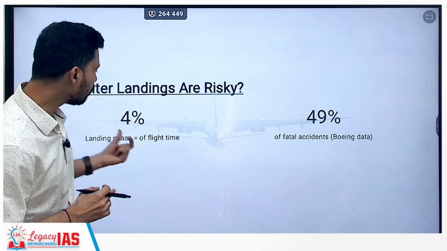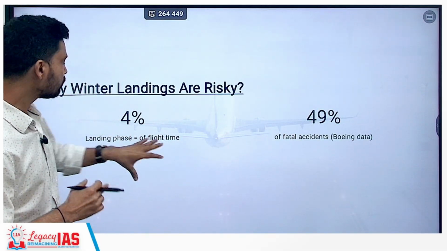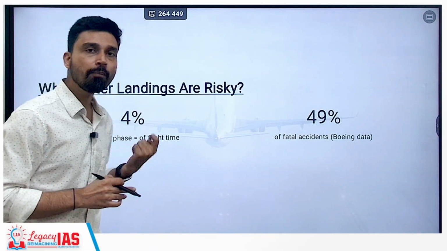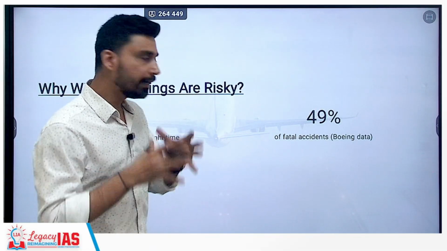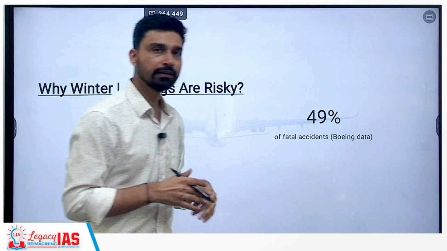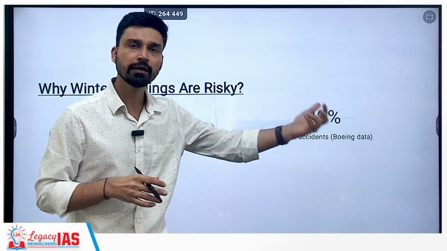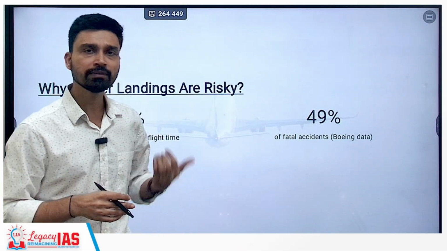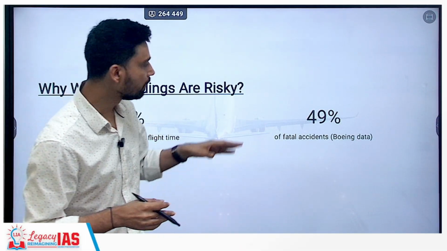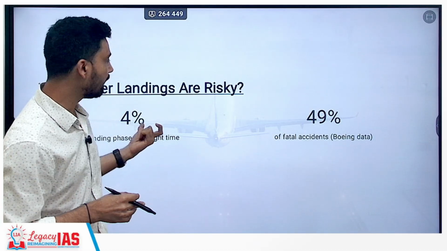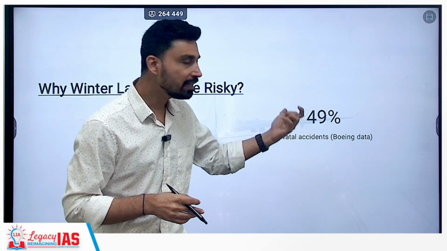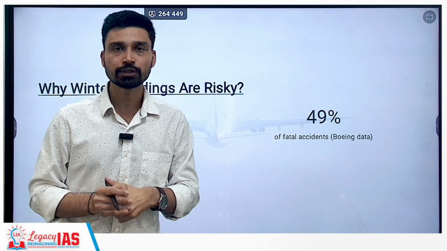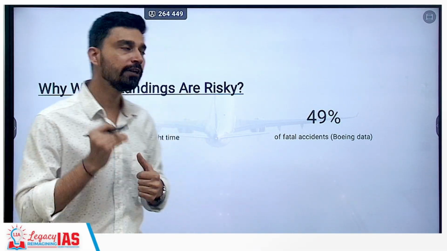If you look at the overall flight time, only 4% of flight time is what the landing phase constitutes, but in this 4%, if you look at the global data, we see that fatal accidents, if you take data from Boeing, which is one of the major aircraft manufacturers, used by the majority of companies, in the 4% of the landing phase, 49% of fatal accidents have occurred. That is why this is a very crucial phase, and this is where maximum safety has to be ensured.